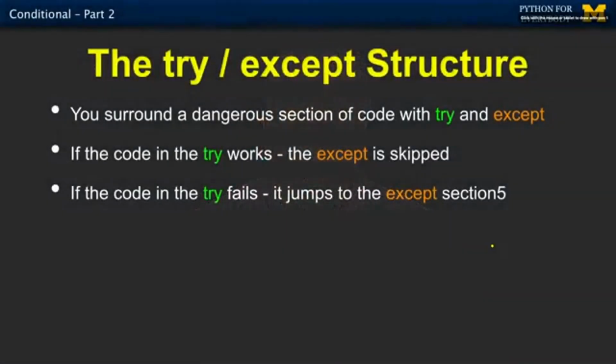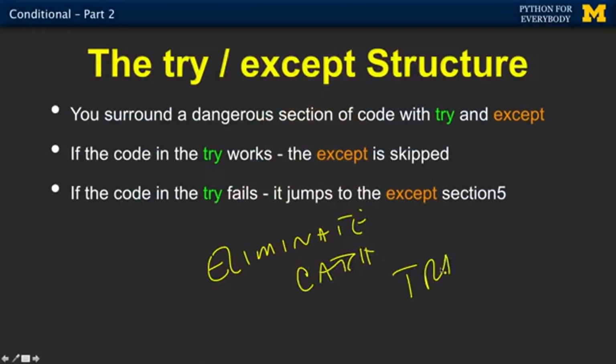And the whole idea of a try except is that you have a bit of code that you know might fail. And so you kind of want to take out an insurance policy on it and say, hey, give this a try. If it works, great. If it doesn't, do this other thing. Don't blow up. Don't get a traceback. And so this is a way to eliminate or catch a traceback, something that would otherwise be a traceback. That's what this is for. So if you got some line of code and you know that this might blow up and have a traceback, then you use try except around it.